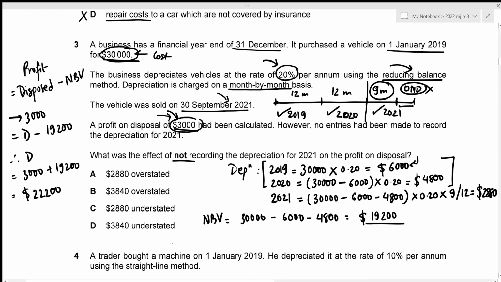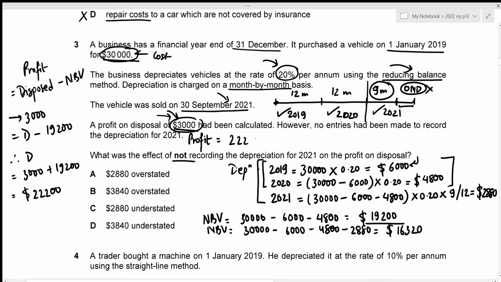Okay, so now we need to figure out the corresponding net book value. That would be 30,000 minus the depreciation charges for the year 2019, 20, and 21. So that's 6,000 minus 4,800 minus 2,880. And this gives the actual correct net book value to have the value of 16,320. Okay, and we already have the disposed value, which means that in order to figure out the profit on disposal, we just need to subtract the net book value from the disposed value. So that's 22,200 minus the actual net book value of 16,320. And this gives our profit to be